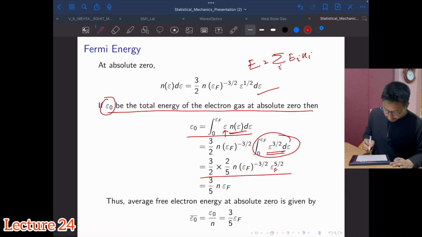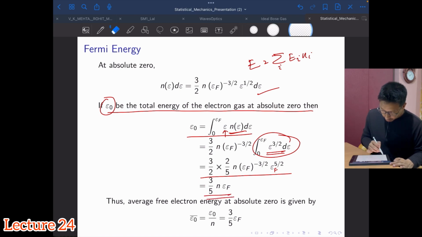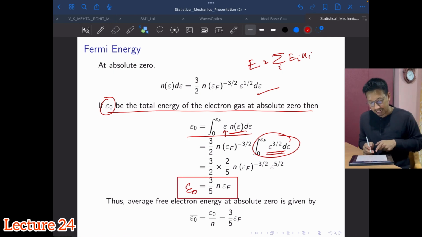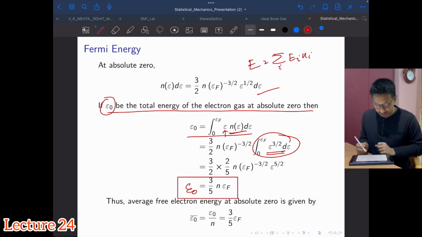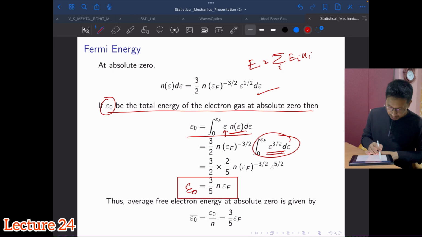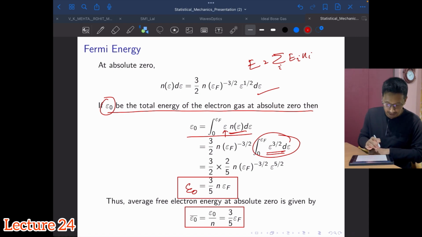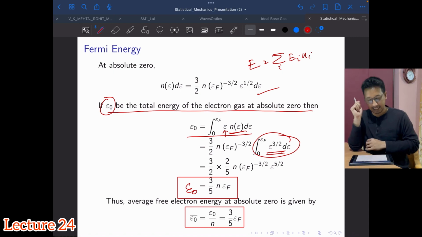So this is the expression for the total energy of the electron gas at absolute 0. I need to put this in a block. Now since I have N number of particles in that, the average energy will simply be the total energy divided by the total number of particles. So I will get this expression. This expression is typically asked in exams, to derive the average free electron energy at absolute 0.